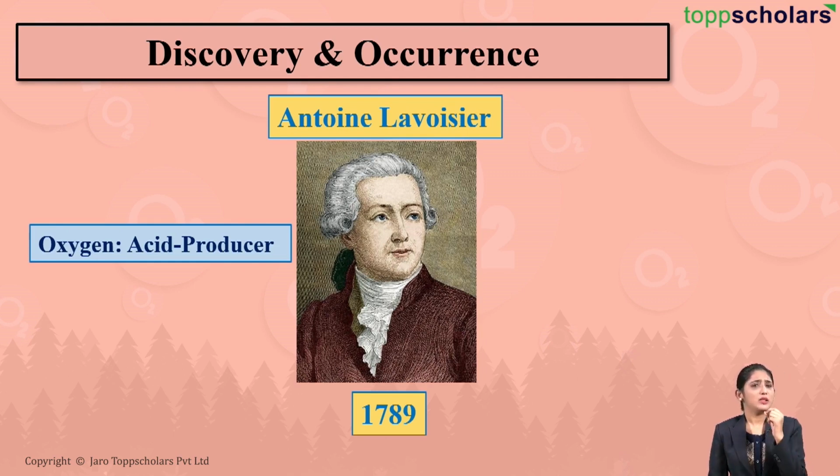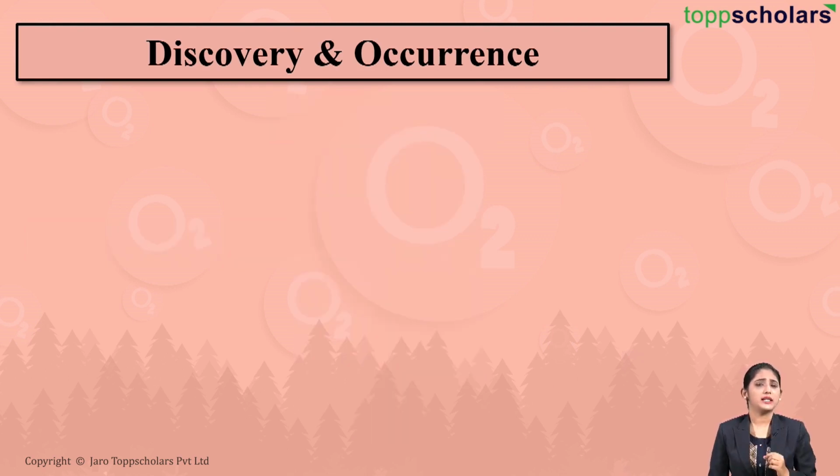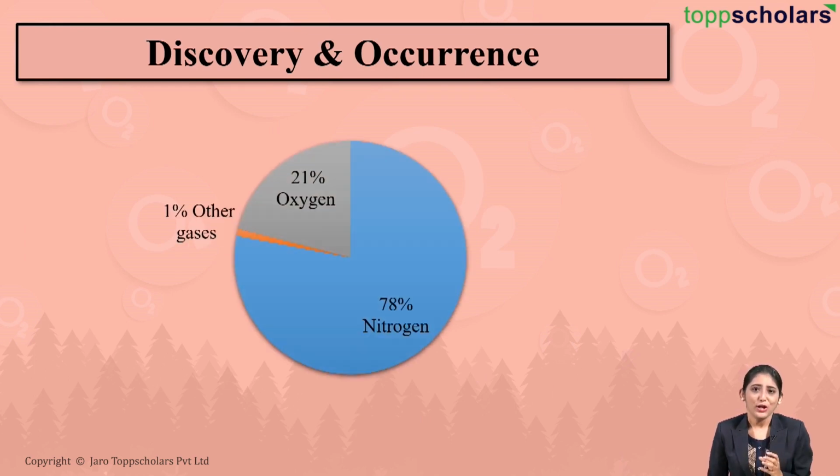But friends, how does this oxygen occur in nature? Oxygen occurs in nature in both free state as well as combined state. So in the free state, you will find oxygen present in the atmosphere. If you look at the composition of air, you will notice that about 78% of air is made up of nitrogen. Air consists of about 21% of oxygen by volume.